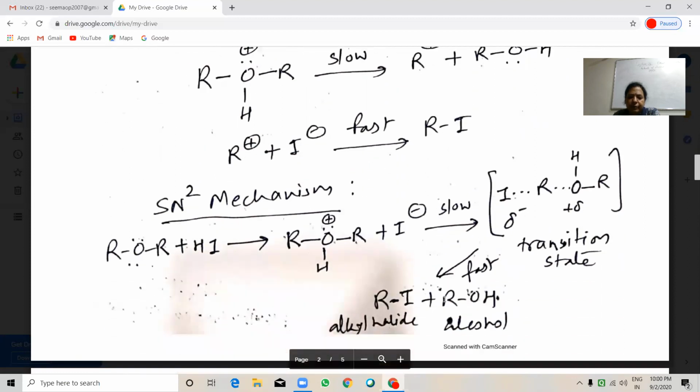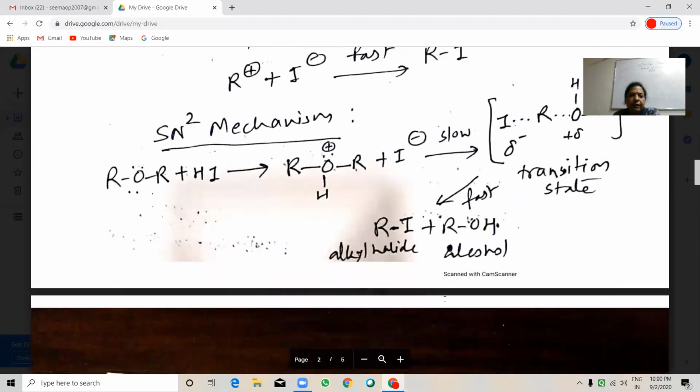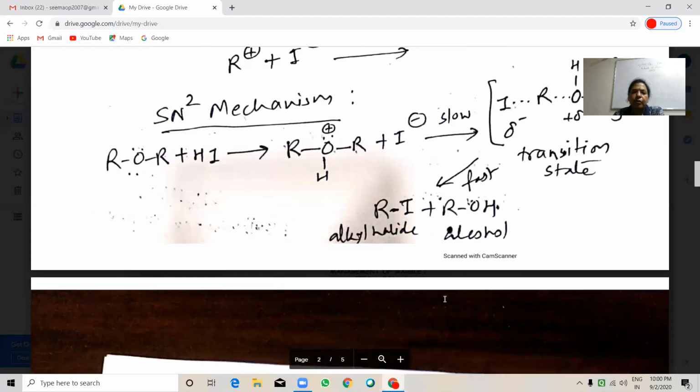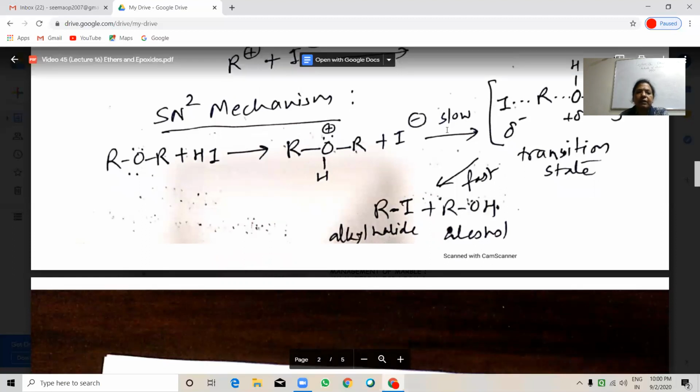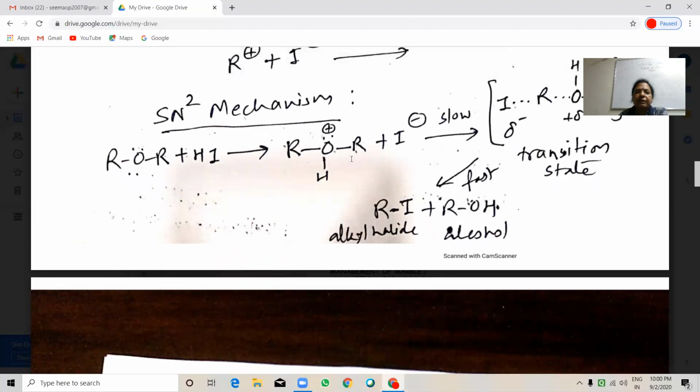SN2 mechanism. If the ether group is attached to a primary alkyl group, when it is reacted with HI, it will first form this oxonium ion, but this oxonium ion will not give you carbonium ion and alcohol, because this group is a primary alkyl group.